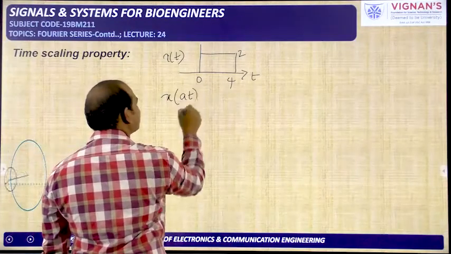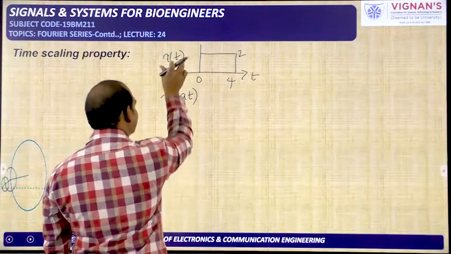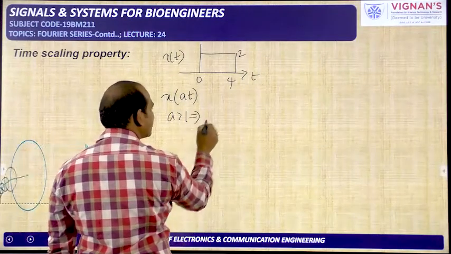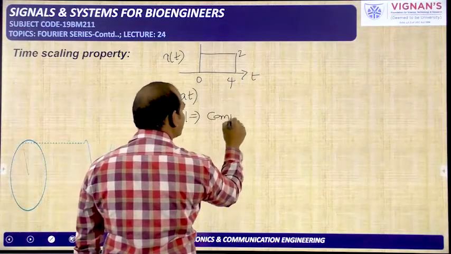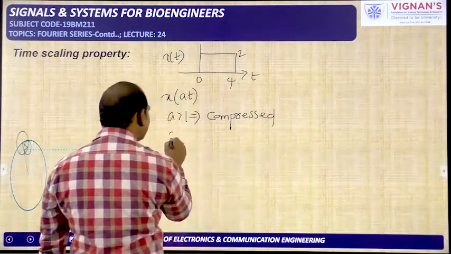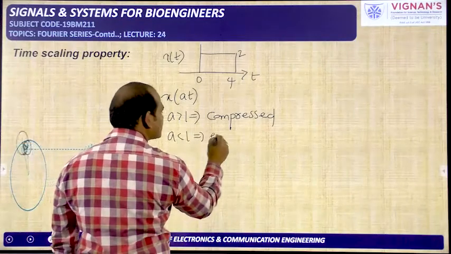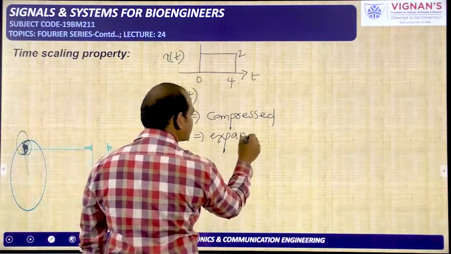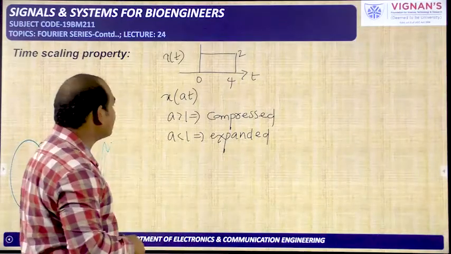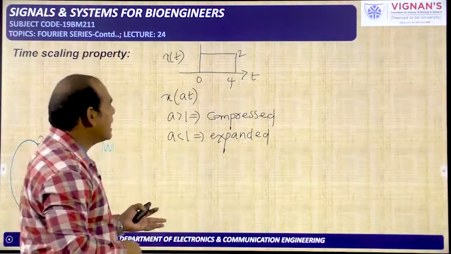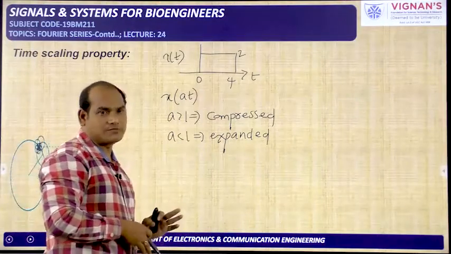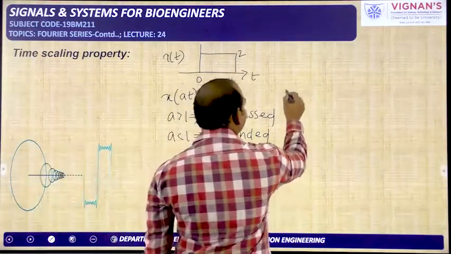So x of at is nothing but the time scaled version of x of t. When a is greater than 1, we get the compressed version, and when a is less than 1, we get the expanded version of the signal x of t, and we know how to do that. But the entire thing we did in the time domain analysis only. For example, x of 2t I need.